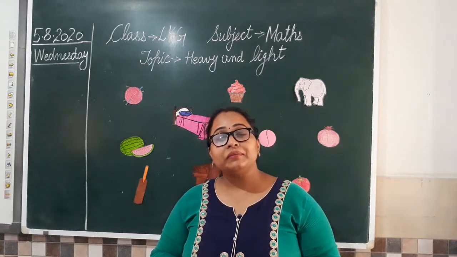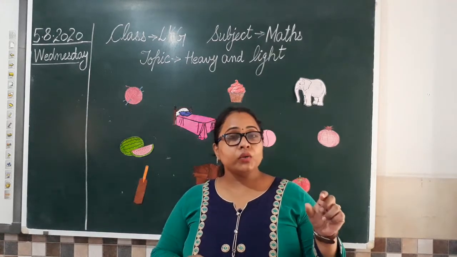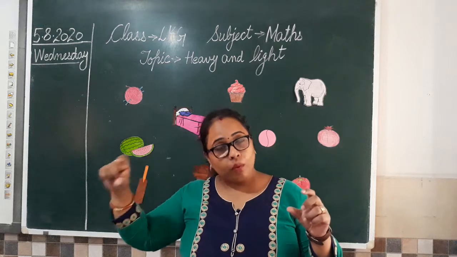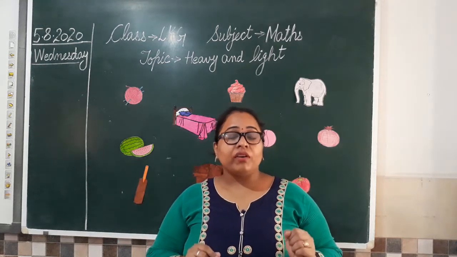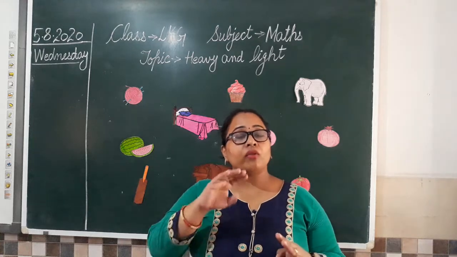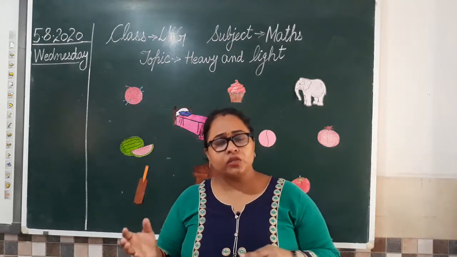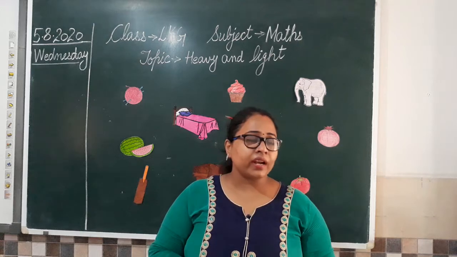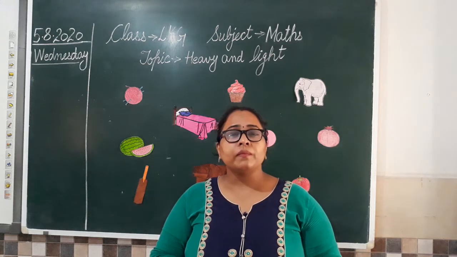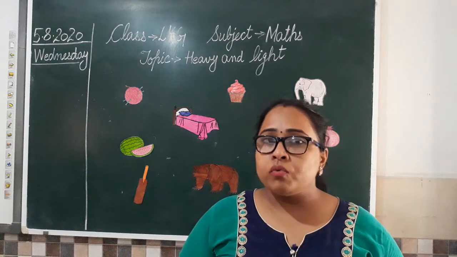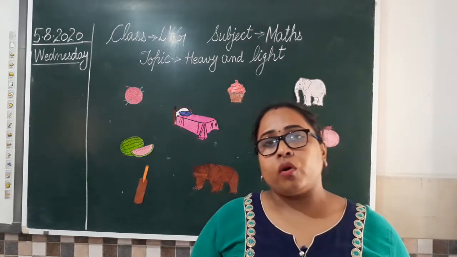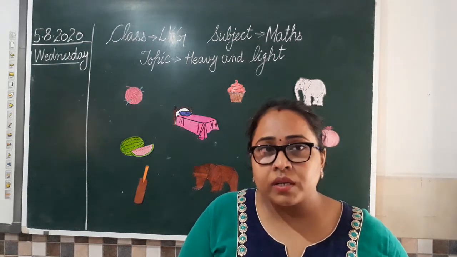What was that? A number was given to you and you have to draw the objects equal to the given number. याद है? When I gave you 6, so you have drawn 6 objects. Any objects you have drawn? You have shared that work also with me. So this is how we do our work of count and write, count and draw. We have completed that concept.